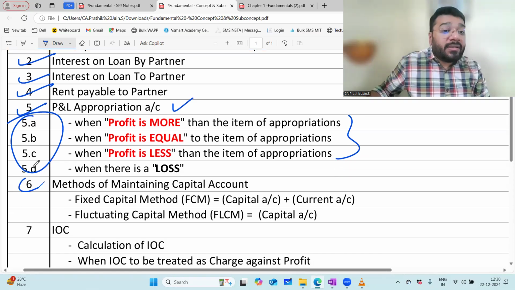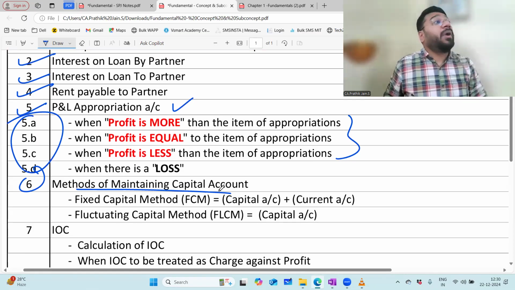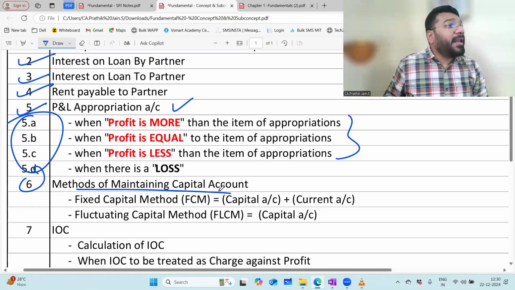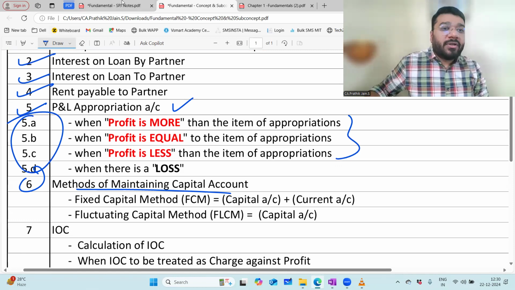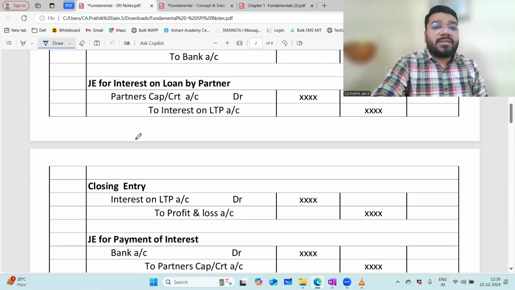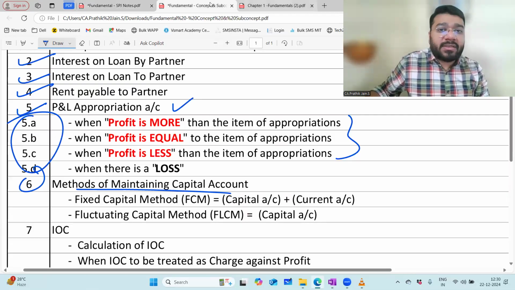Then we discussed the 2 different methods of maintaining capital. If the question is silent, what are we supposed to do? Whether fixed or fluctuating, that also we discussed. Am I loud and clear? Yes, sir. Today we'll be heading forward to discuss the concept of manager's commission.